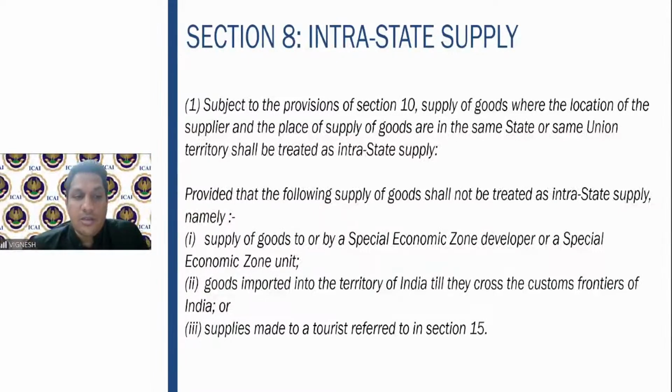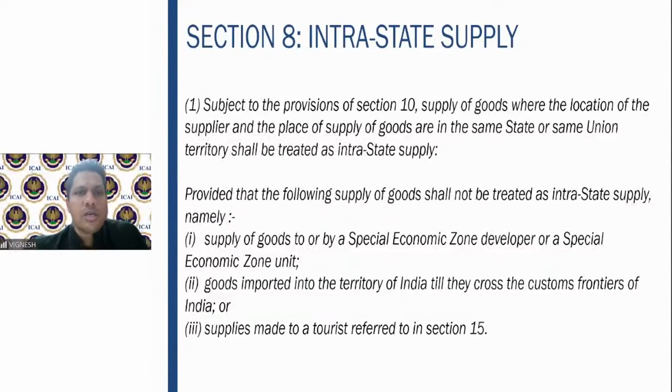What was that? Number one, supply of goods to or by an SEZ developer or an SEZ unit. This will definitely not be an intrastate supply because SEZ means interstate trade or commerce, very clear as per section 7. Number two, goods imported into the territory of India till they cross the customs frontiers of India.